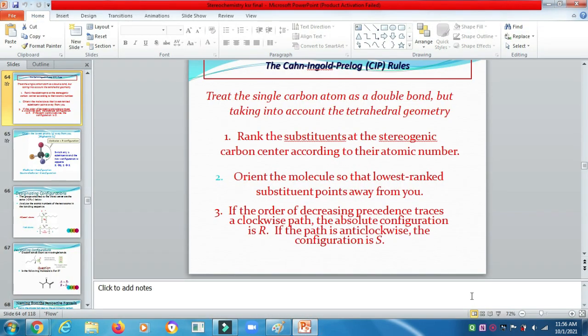This is an important point of RS configuration, right?